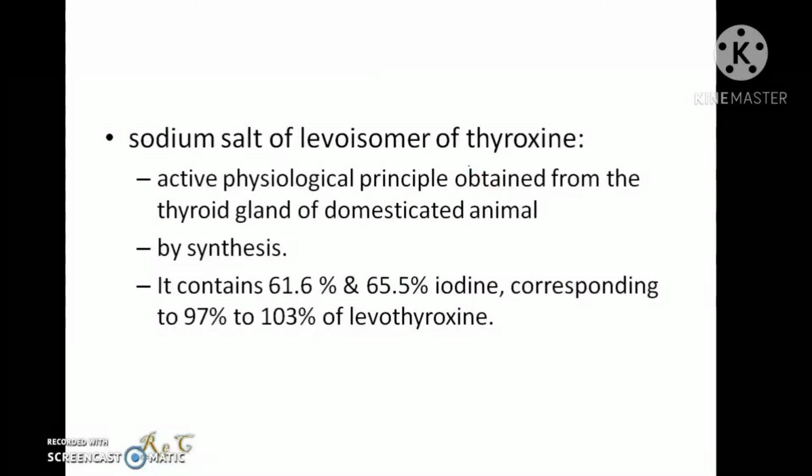For this purpose, the sodium salt of the levo isomer of thyroxine is used. The levo form, as we have mentioned earlier, is the active physiological principle and it is obtained from the thyroid gland of domesticated animals, or it can be synthesized in the laboratories. It contains 61.6% to 65.5% of iodine, corresponding to 97 to 103% of active thyroid hormone.